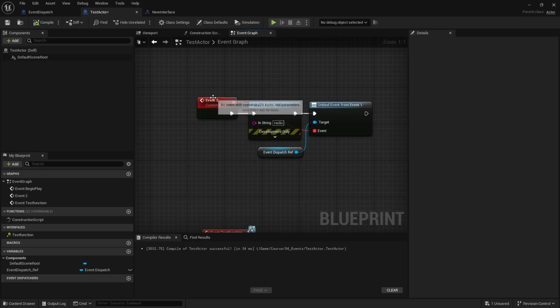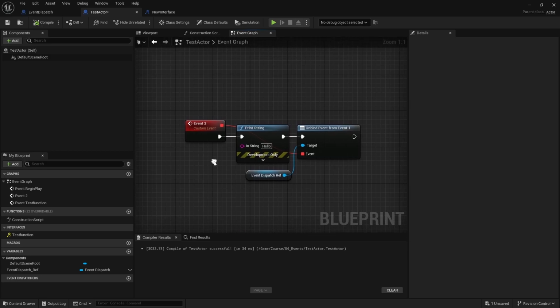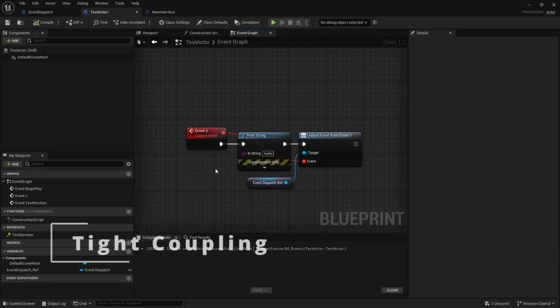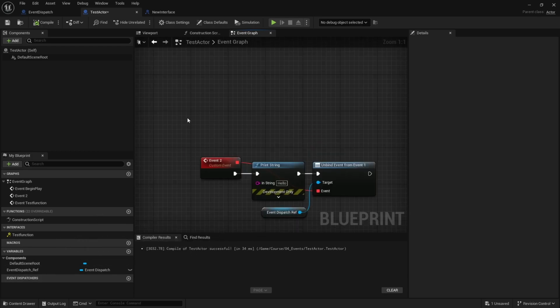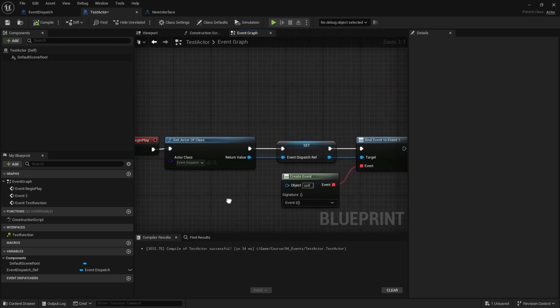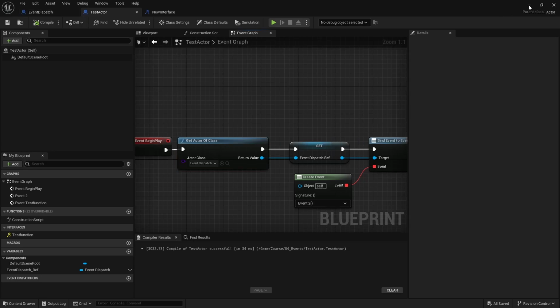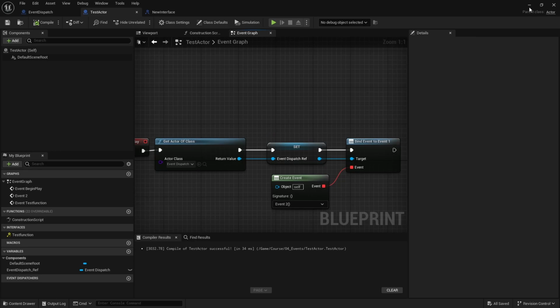And the third thing is that when you're calling events to other blueprints, unless you're of course using interfaces, you are using direct referencing, so that means that things get highly coupled, especially with event dispatchers. If you're using event dispatchers, you're going to have direct references. That means that now that I have this get actor of class in my test actor, every time I load my test actor, I'm going to load the event dispatch into memory, even if maybe this event dispatch shouldn't be used in a game, it will still be loaded into memory. That can be a disadvantage if you are not paying attention to it.